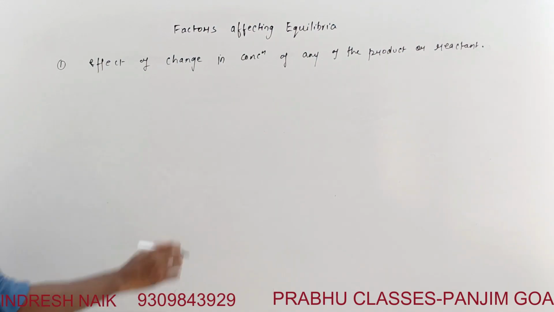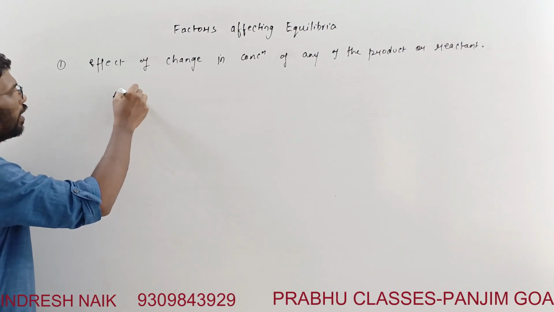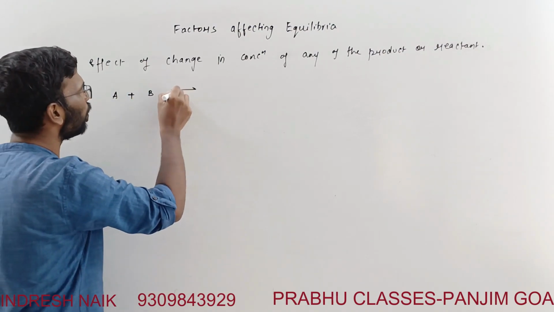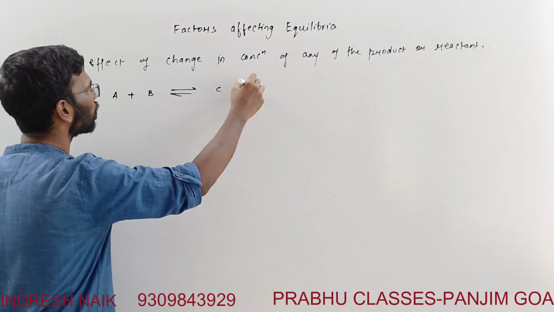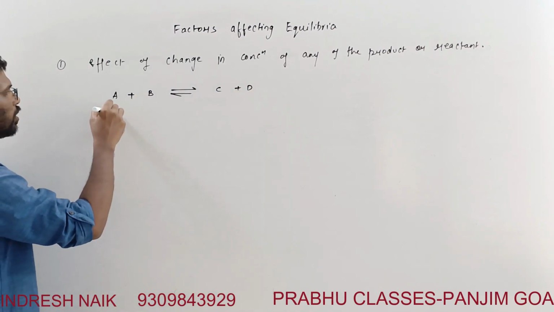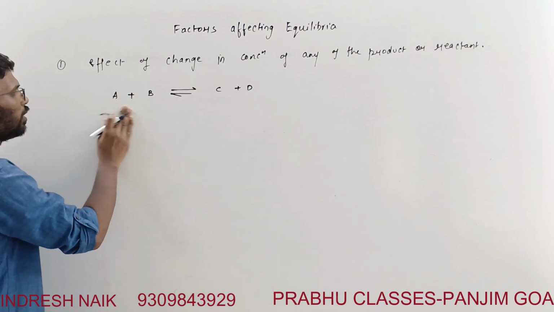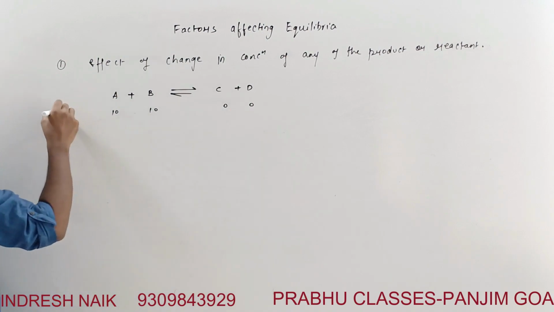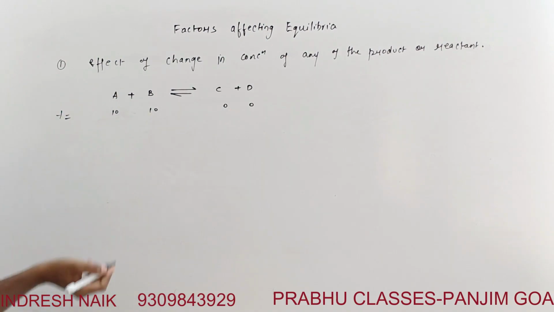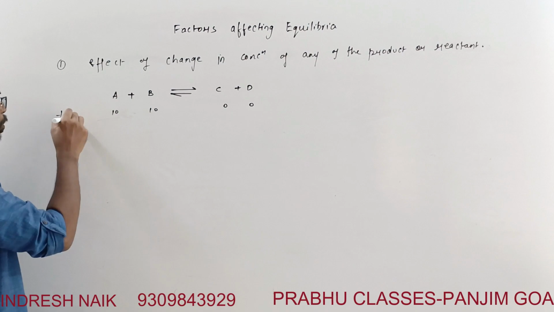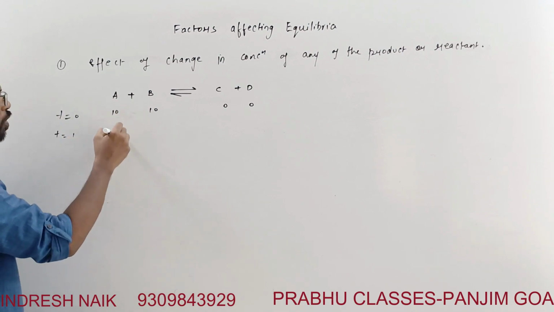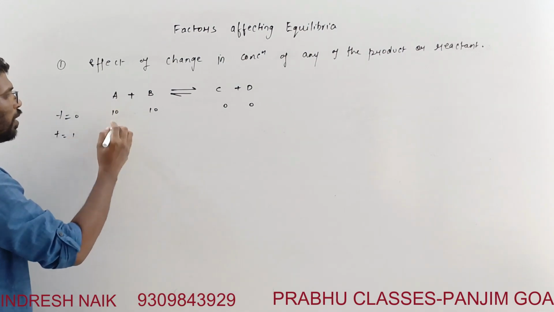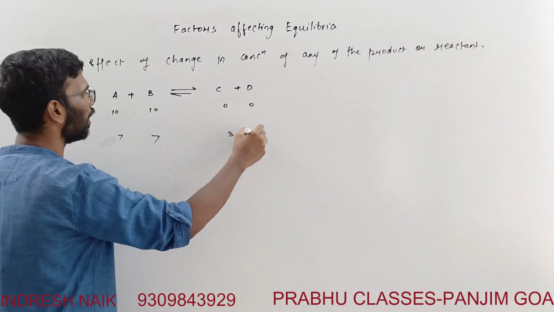explain to you. Let's say there is a reaction this way, A plus B is in equilibrium with C plus D, right? Let's say initially this is 10 and this is also 10, this is 0, at time t equal to 0. Right. So what happens as time proceeds? Let's say time is equal to 1 minute. This will fall, this will become 7. This will become 7. This will become 3 and 3.